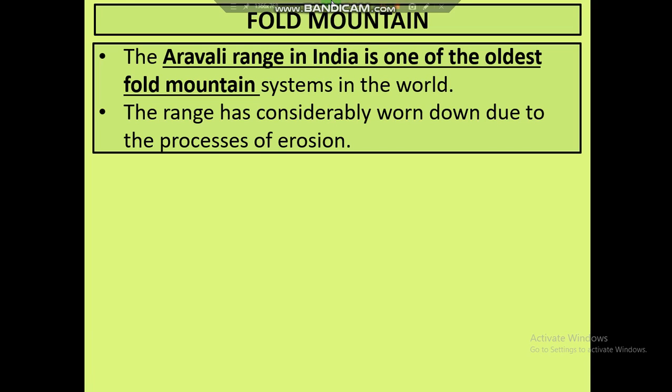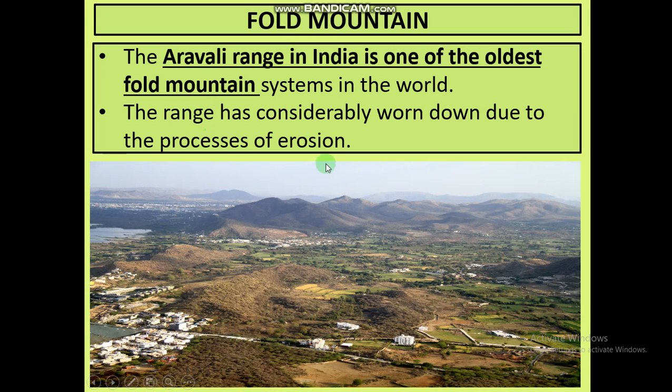Next, let us talk about fold mountains. The Aravalli range in India is one of the oldest fold mountain systems in the world. Just like the Himalayas are the young mountains, the Aravalli system is the oldest fold mountain system in the world. The range has considerably worn down. Now see the height of the Aravalli range mountains, it has been reduced.